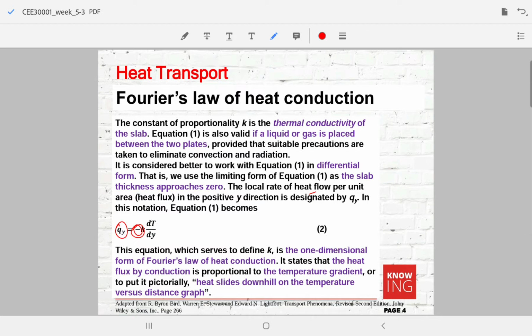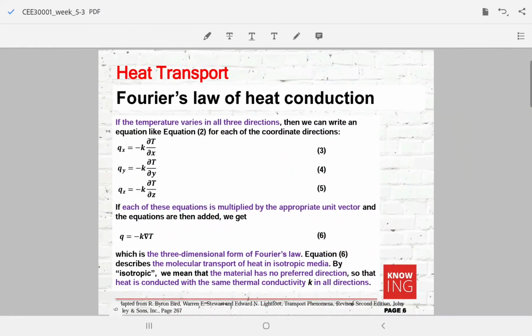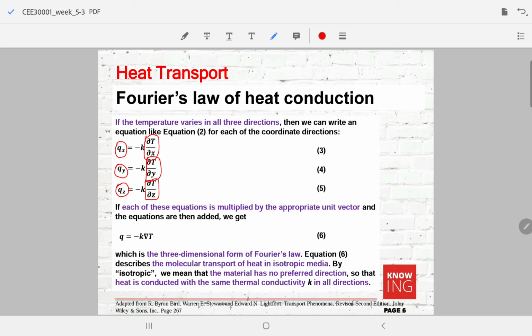What we are saying is basically that heat slides downhill on the temperature versus distance graph, and this is similar to the case we have for Newton's law of viscosity. If the temperature varies in all three directions, heat flux in the x direction will happen if we have a temperature gradient in the x direction. The heat transport in the y direction will happen if we have a temperature gradient in the y direction. The heat transport in the z direction will happen if we have a temperature gradient in the z direction. And this can be represented in the general vector form as in equation 6.